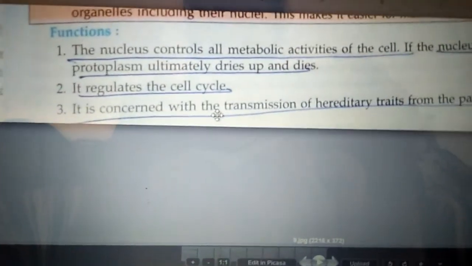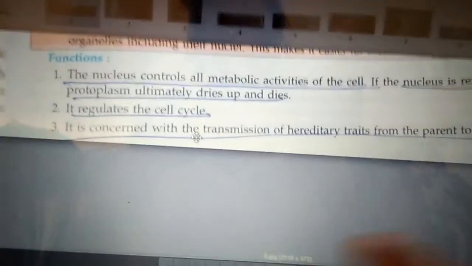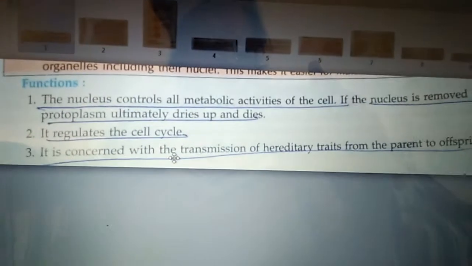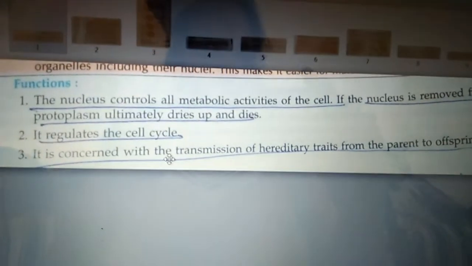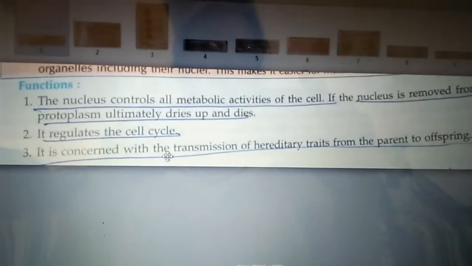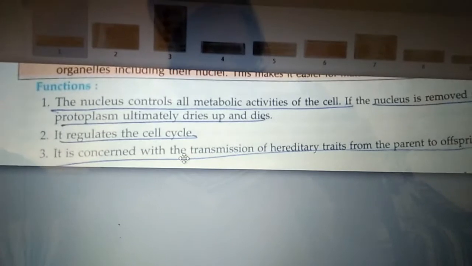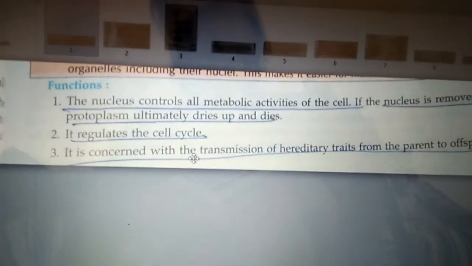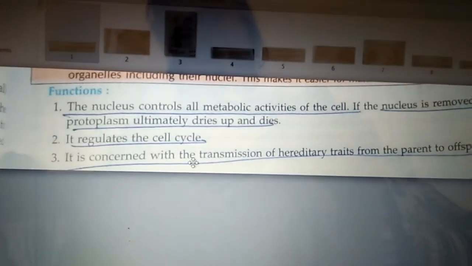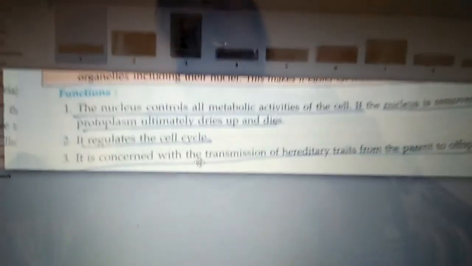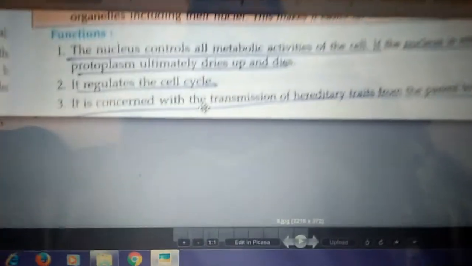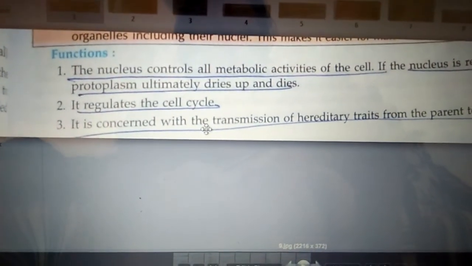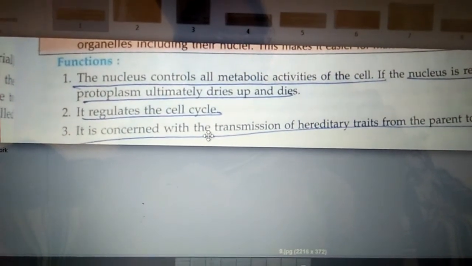And nucleus plays a very important role in the transmission of the hereditary characters from parents to their offspring, from one generation to the next generation, from our parents to us. Whatever the characters are transmitted, those characters are called as the hereditary characters. So these hereditary characters are transmitted from parents to their offspring due to the DNA which is present in the nucleus. So these are the three functions of the nucleus.